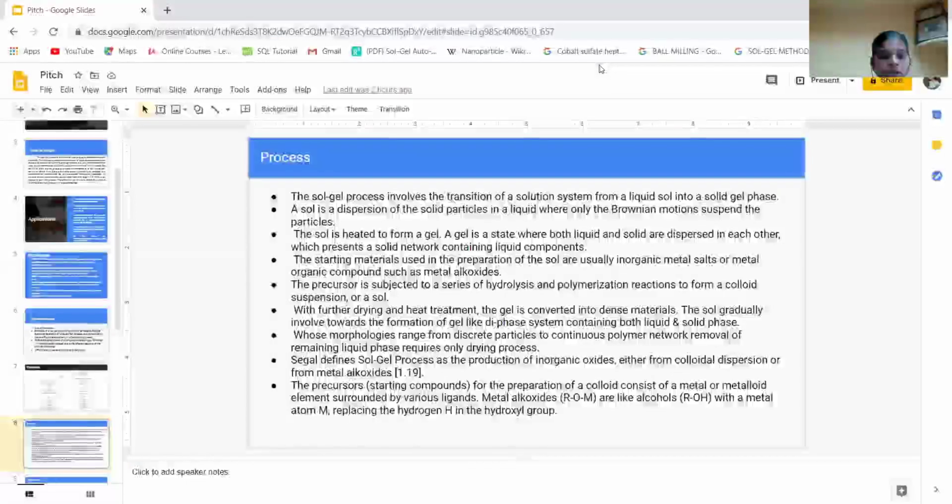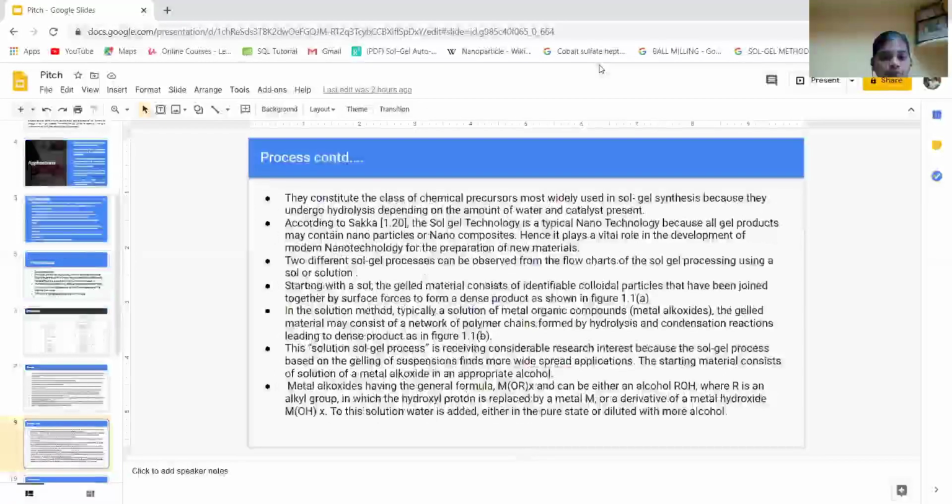The precursor starting compound for the preparation of colloid consists of a metal or metalloid element surrounded by various reagents. Metal alkoxides are like alcohol, with a metal atom M replacing the hydrogen H in the hydroxyl group.